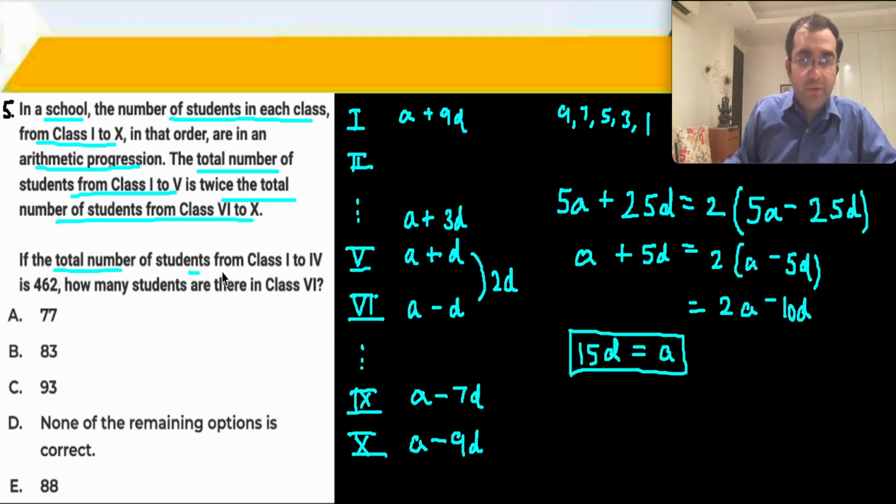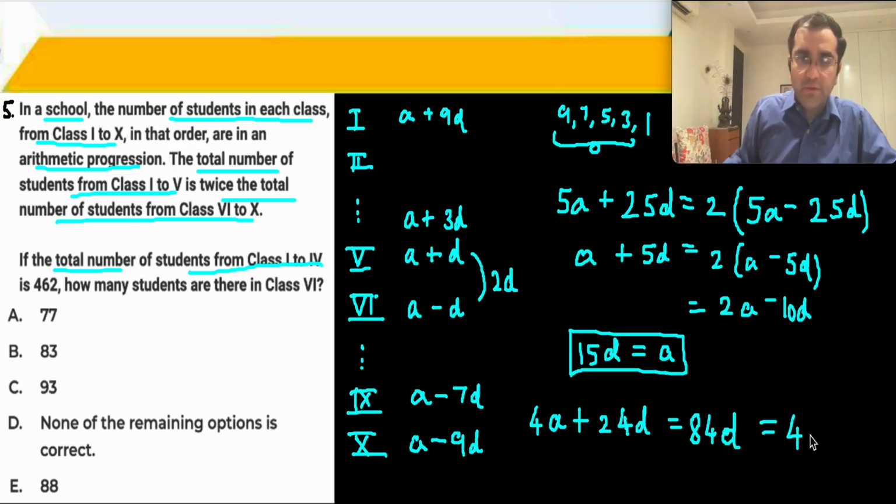If the total number of students from 1 to 4 is 462, so let's take 1 to 4. 4a and 1 to 4 will come up to here. 9, 16, 21, 24d. So putting a as 15d, 15 times 4 is 60, 60 plus 24 is 84d is equal to 462.